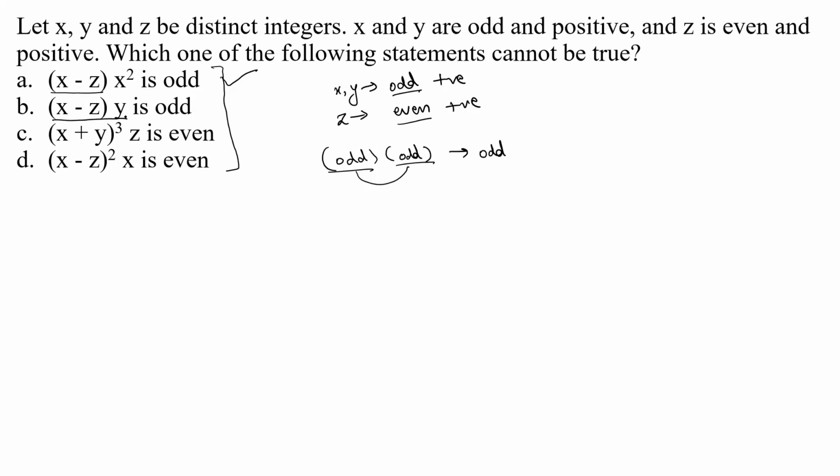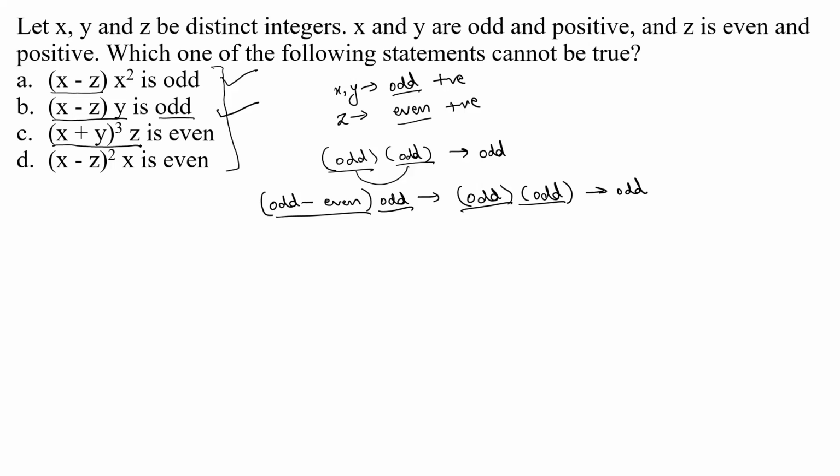Now coming to option B, x is odd minus z. Z is even. Then you multiply it with y. Y is odd. So this gives you odd minus even, which is odd, into odd, which is odd. And then odd into odd is odd. This is odd. So this is also not false. In the third option, you have x, which is odd, plus y, which is odd. And then you have a cube of that. And then you have z. Z is even.